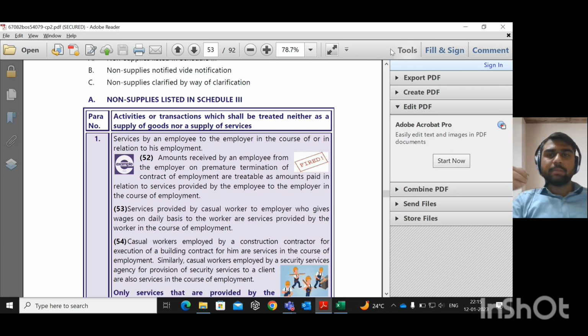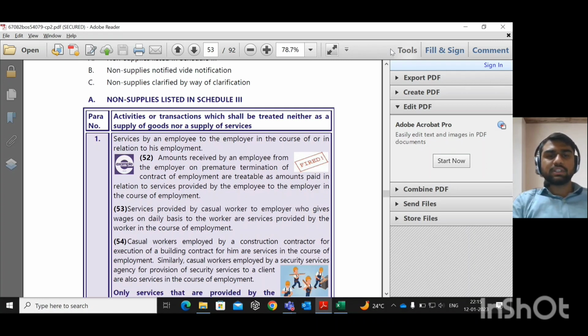While making payment to the director, if the company deducts TDS under Section 194J, that means there is no employer-employee relationship between the director and the company. So it does not fall under Schedule 3, and it is treated as a supply and liable to GST, and that supply is covered under the reverse charge mechanism.